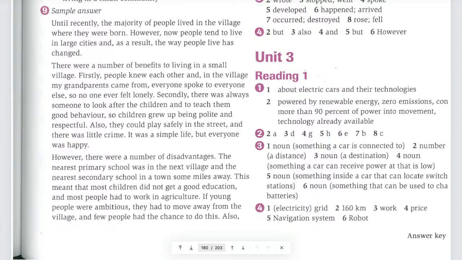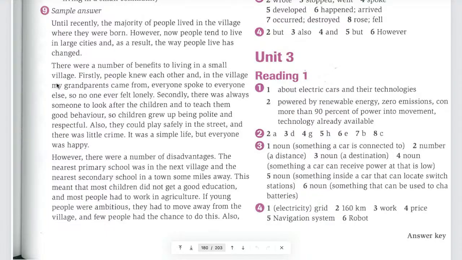In the village, my parents came from. Everyone spoke to everyone else, so no one ever feel lonely. Yes. So the answer is yes. Okay, the writer only mentioned the reasons and also gave some examples. What is the example here? The example of people knew each other. Here's the example. In the village my grandparents came from.